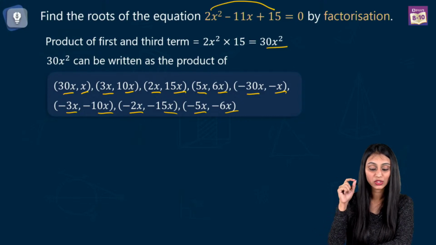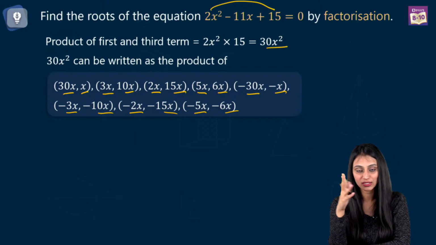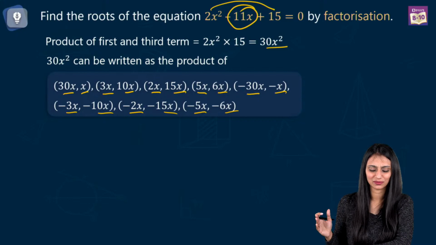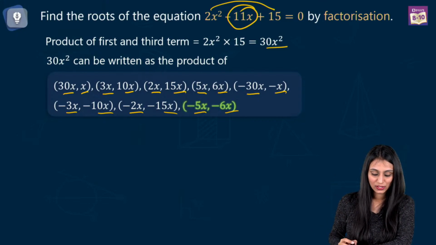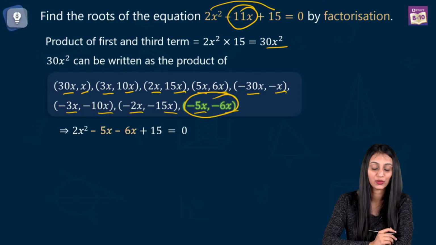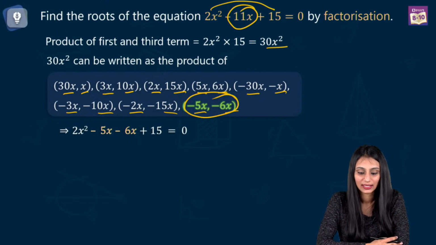Now you need to think of one such pair which, whether you add or subtract it, gives you minus 11x, right? You can try with all of them. Simple calculation, you can do it mentally. So, what do we see? We see that this is the pair that I can use, minus 5x and minus 6x, right?